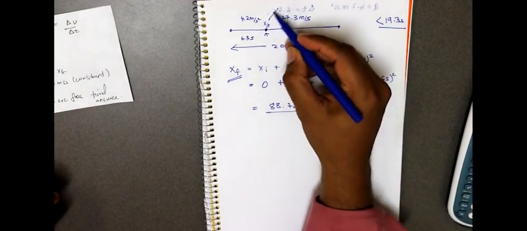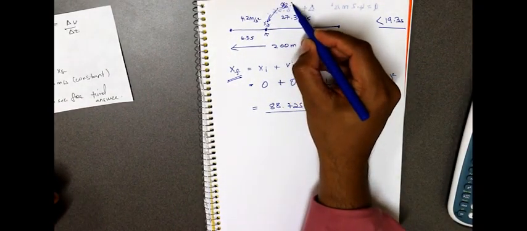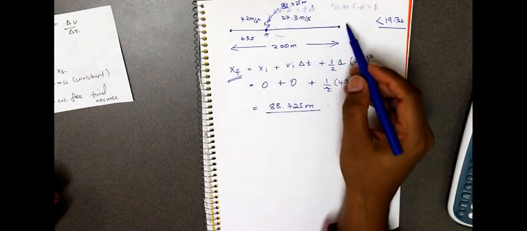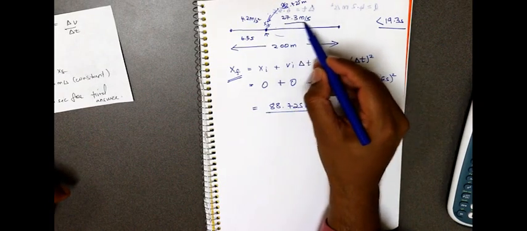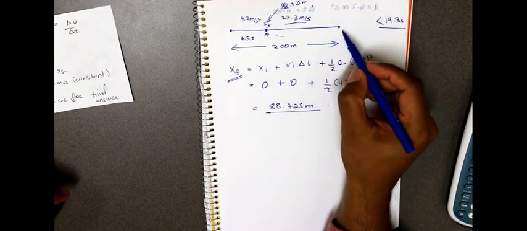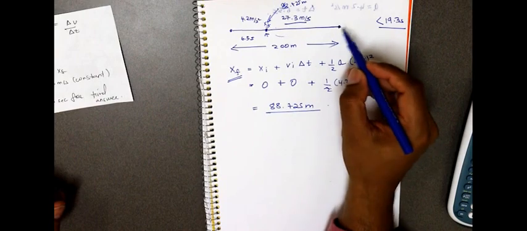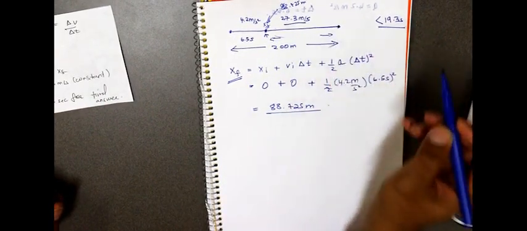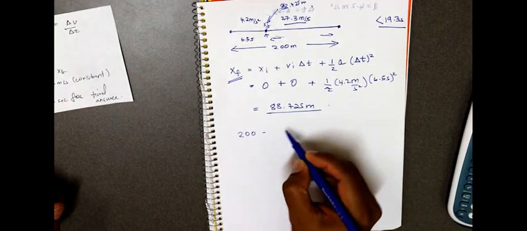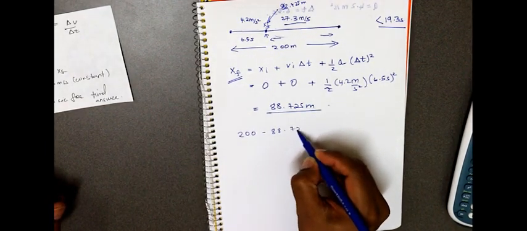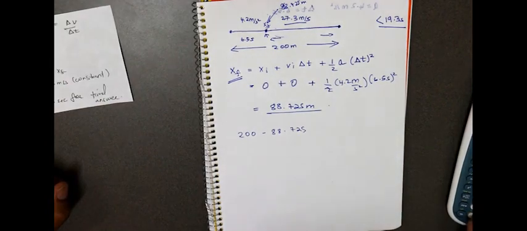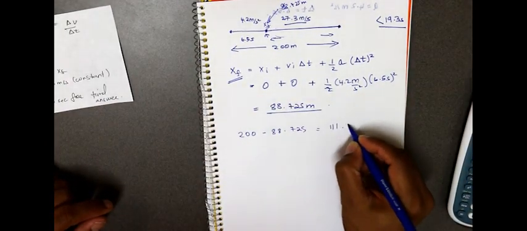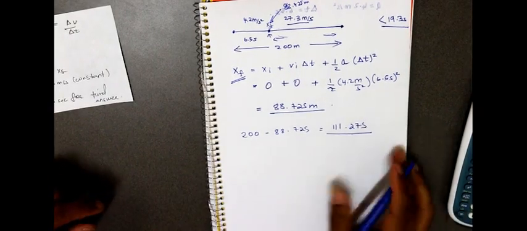That's our distance at this point, 88.725 meters, after which the gazelle continues at a top speed of 27.3 meters per second till it reaches its final end point at 200 meters. So the distance of this part will be 200 minus 88.725, which gives us 111.275 meters, which is our distance.